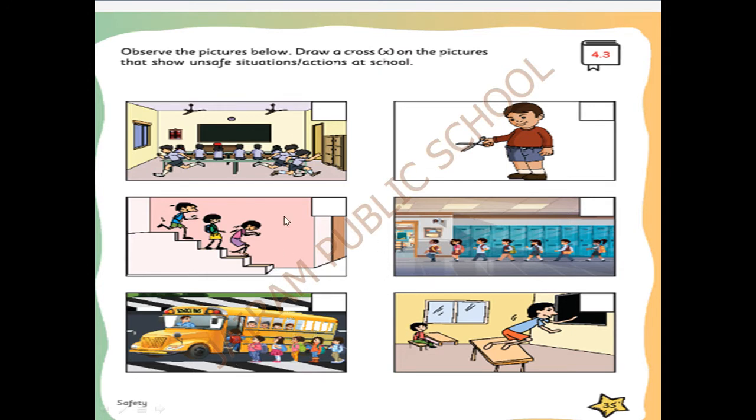Okay, we all see this now? Yes. Now see the first picture. What picture is this? What place is this? It is our classroom. Yes, good. In the classroom, how do we have to behave? See, a few of them are sitting, a few of them are running here and there, roaming here and there. Is this action good? No, this action is not at all good. We have to sit quietly in our place until the teacher comes. Until the teacher comes, you have to sit quietly and you can discuss with your friends, or we can learn or memorize anything. Like that we can do any work.